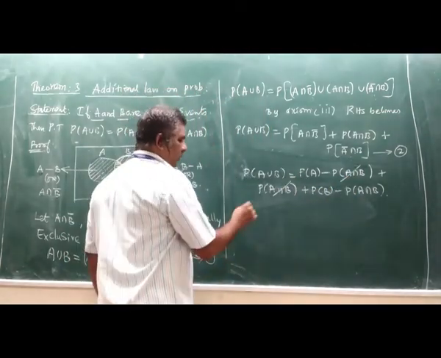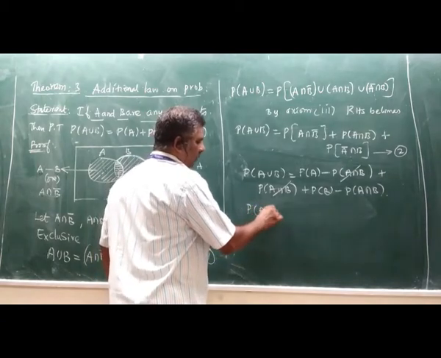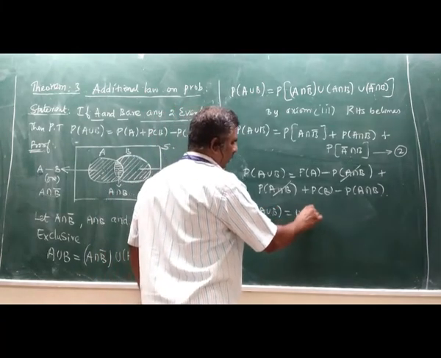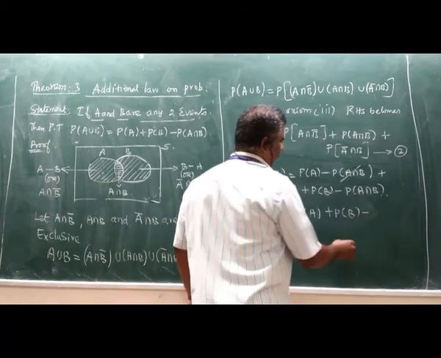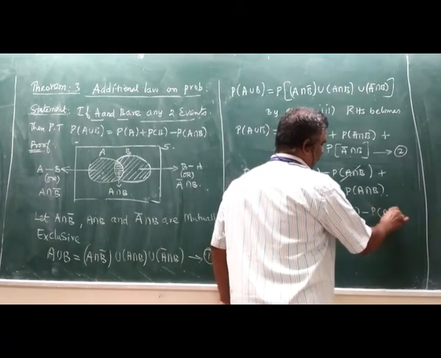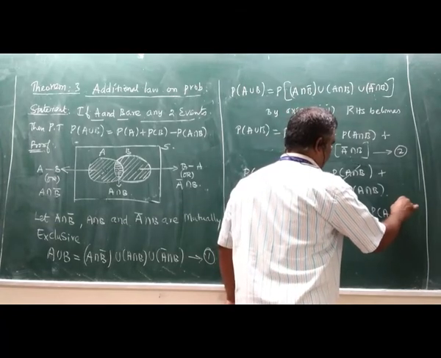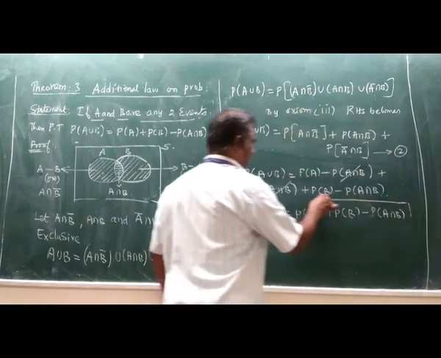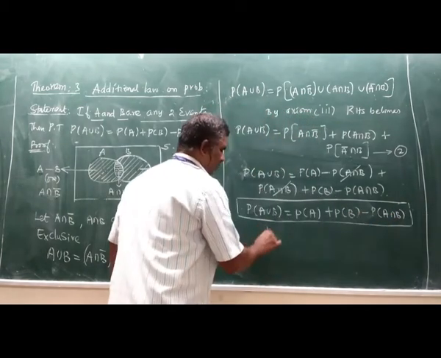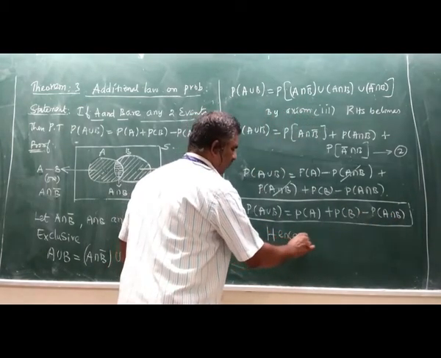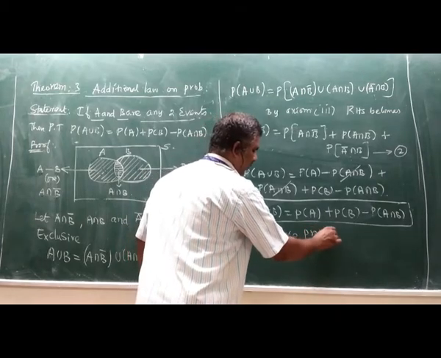The remaining is probability of A union B equal to probability of A plus probability of B minus probability of A intersection B. Hence proved the addition of probability.